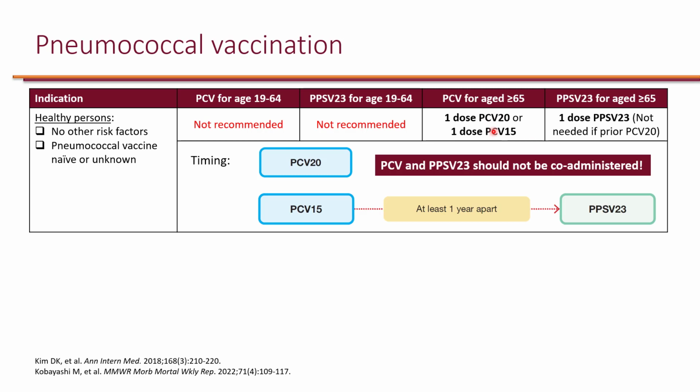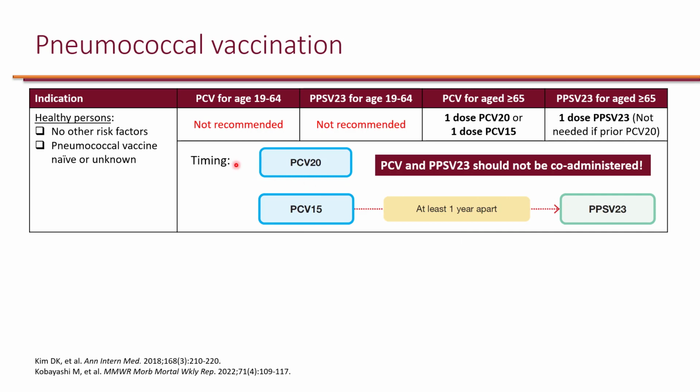So both of these are now recommended for these individuals. Now, however, because there is a gap between PCV15 and 20, it is recommended that if somebody chooses to get PCV15, they should also get a dose of PPSV23 at least 1 year later. So it's important to note that PCV and PPSV vaccines cannot and should not be administered at the same time. There should be a large time gap between them, and that is recommended to be at least 1 year.